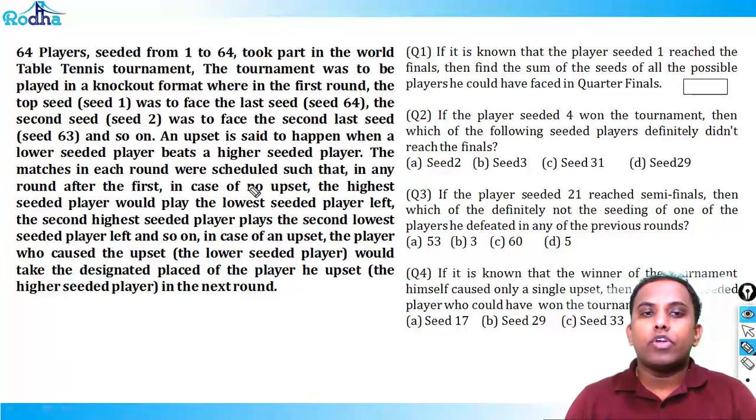The matches in each round were scheduled such that in any round after the first, in case of no upset, the highest seeded player would play the lowest seeded player left. Then the second highest seeded player plays the second lowest seeded player left and so on. And in case of an upset, the player who caused the upset would take the designated place of the player he upset in the next round. Now, let me explain this set. It's a very good set actually.